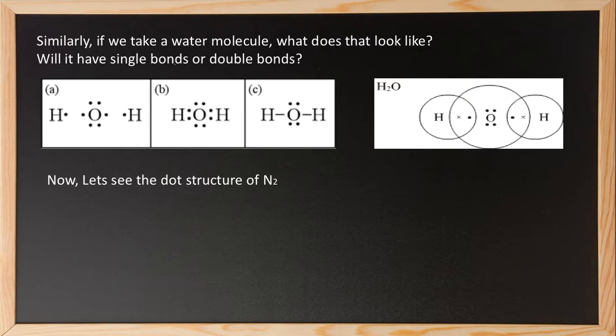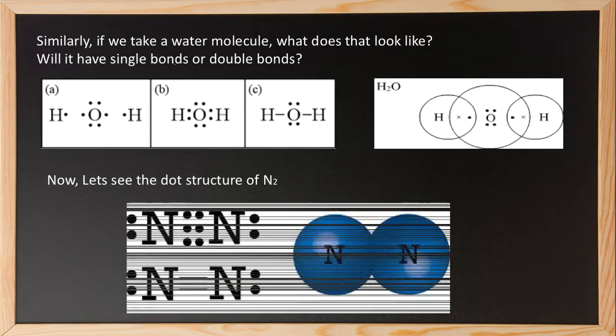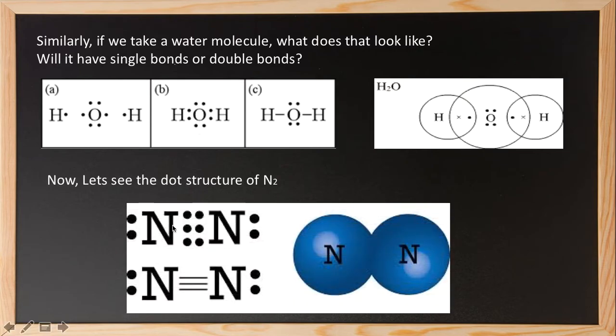Now also see the dot structure of N2. Nitrogen has 5 valence electrons surrounding it. So 1, 2, 3, 4, 5. They are the valence electrons of this nitrogen. 1, 2, 3, 4, 5. These are the valence electrons of this nitrogen.